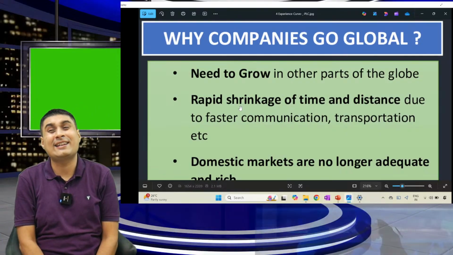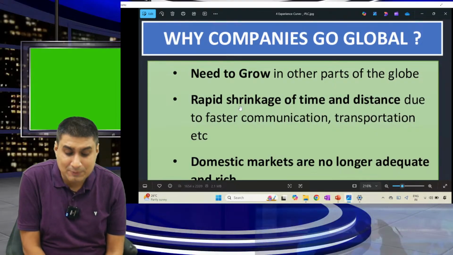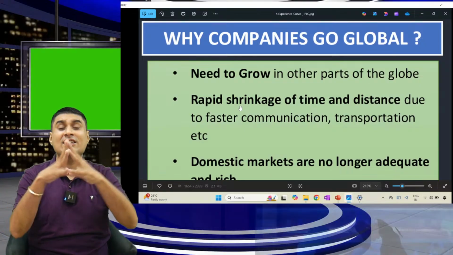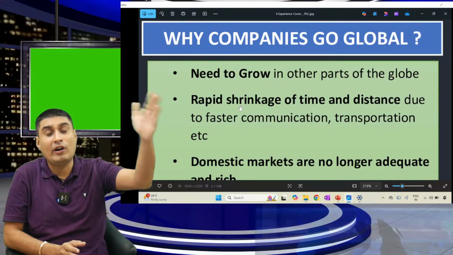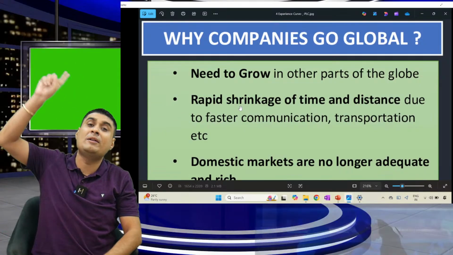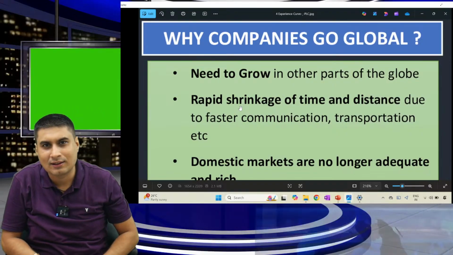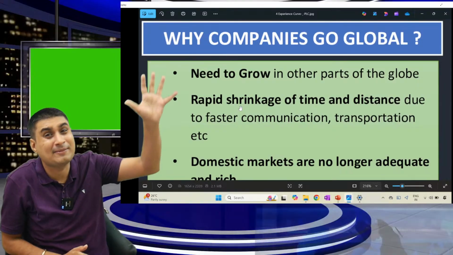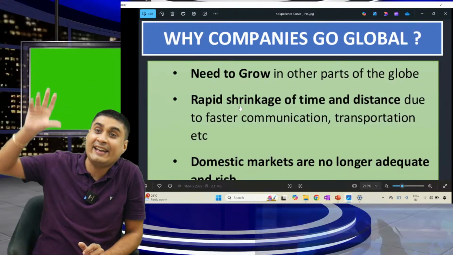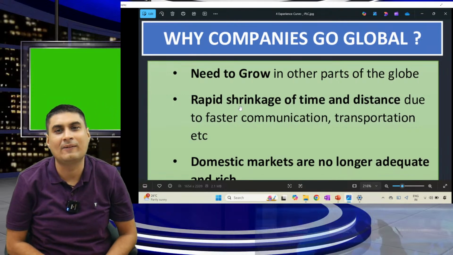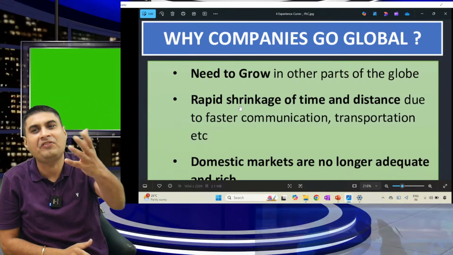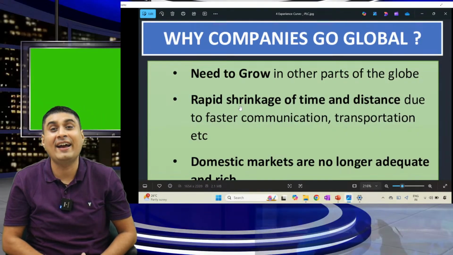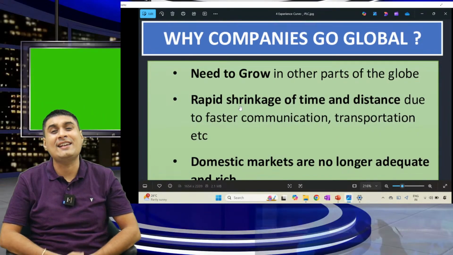Rapid shrinkage of distance and time due to faster transportation and faster communication. Shrinkage means distance and time are reducing. I want to go to my home, in Porbandar, Mahatma Gandhi's birthplace. It takes 9 hours because no flight is available. But going to Singapore takes only 5 hours. So Singapore is very near to me, but Porbandar is far. Why? Because transportation is easily available.